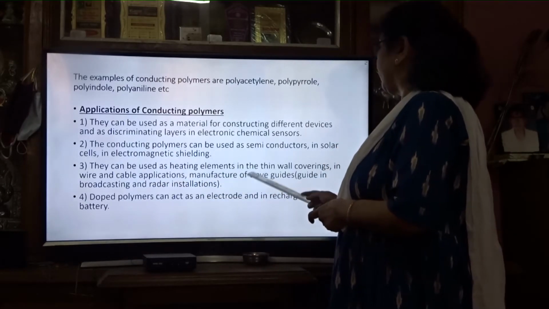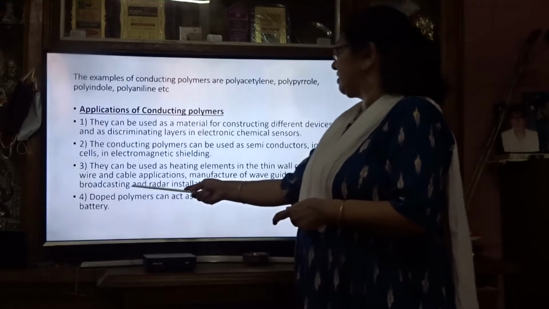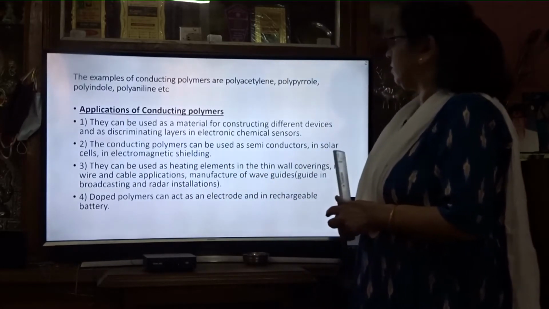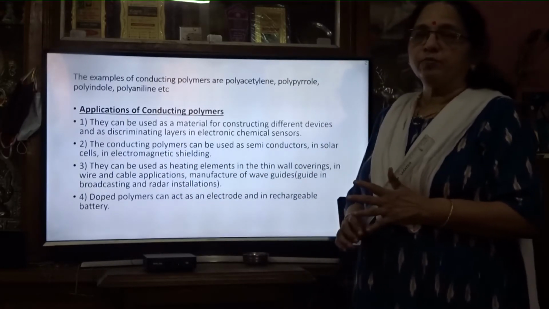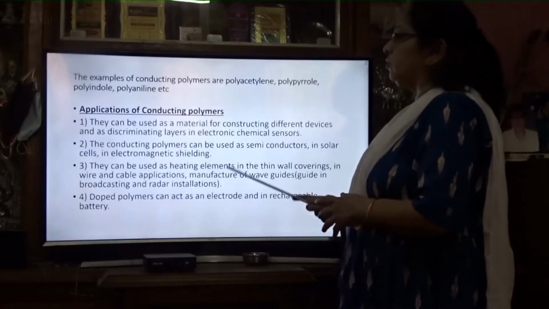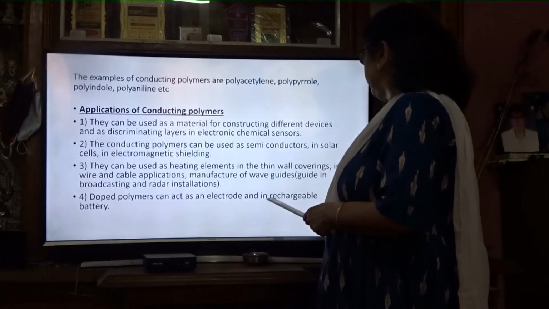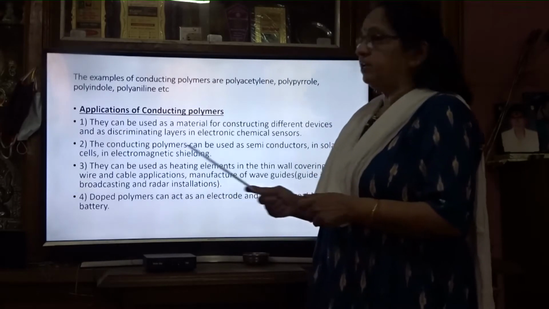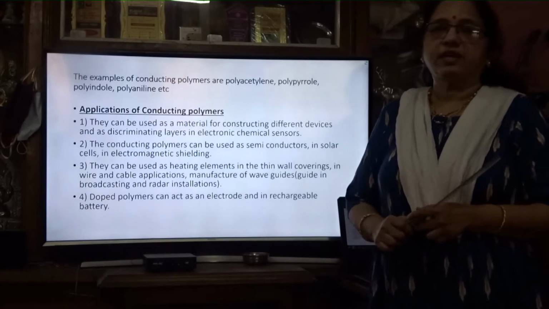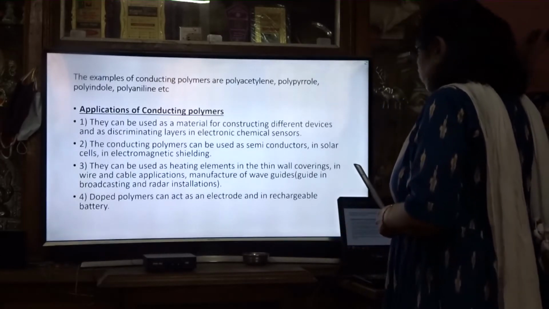Manufacture of waveguides. What are waveguides? Guides in broadcasting and radar installation are known as waveguides. So these conducting polymers are also used to make waveguides. Next, doped polymers can act as electrodes and in rechargeable batteries. So in rechargeable batteries also, doped polymers can be added.